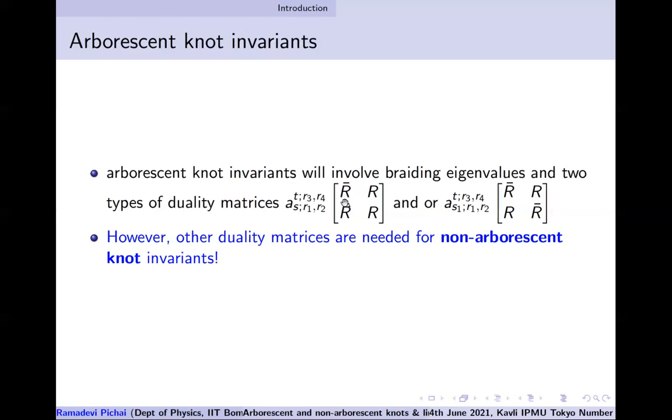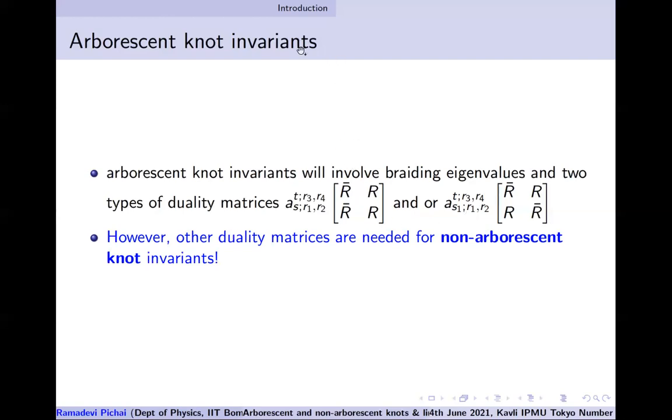Arbitrary representations means I can put mixed representations, symmetric, anti-symmetric. Because this is not available, even though I wrote the universal invariant, we cannot write the polynomial form. To write the polynomial form, we need to know these duality matrices.